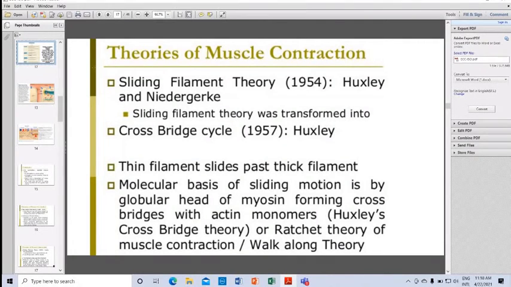The thin filament slides past the thick filament. The molecular basis of sliding motion is the globular head of myosin, forming cross bridges with actin monomers. This is also called Huxley's cross-bridge theory or ratchet theory of muscle contraction.